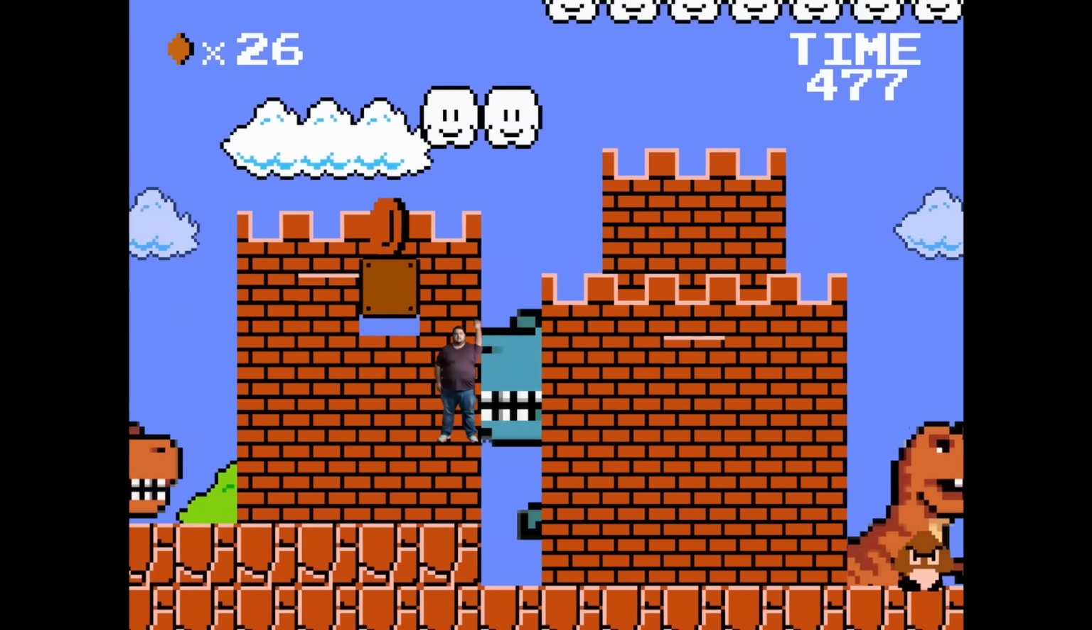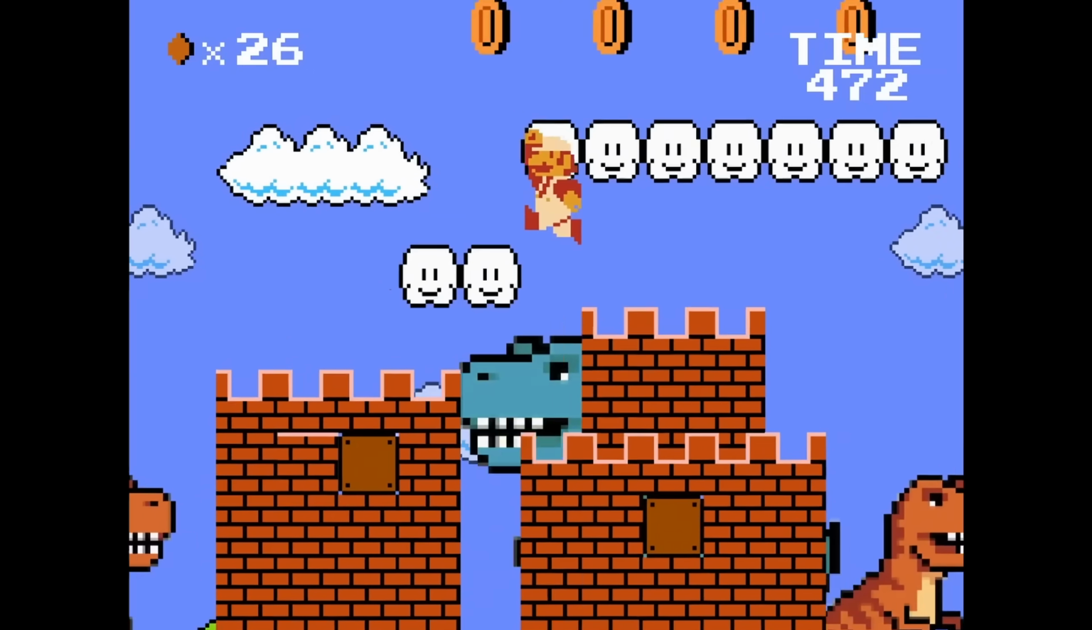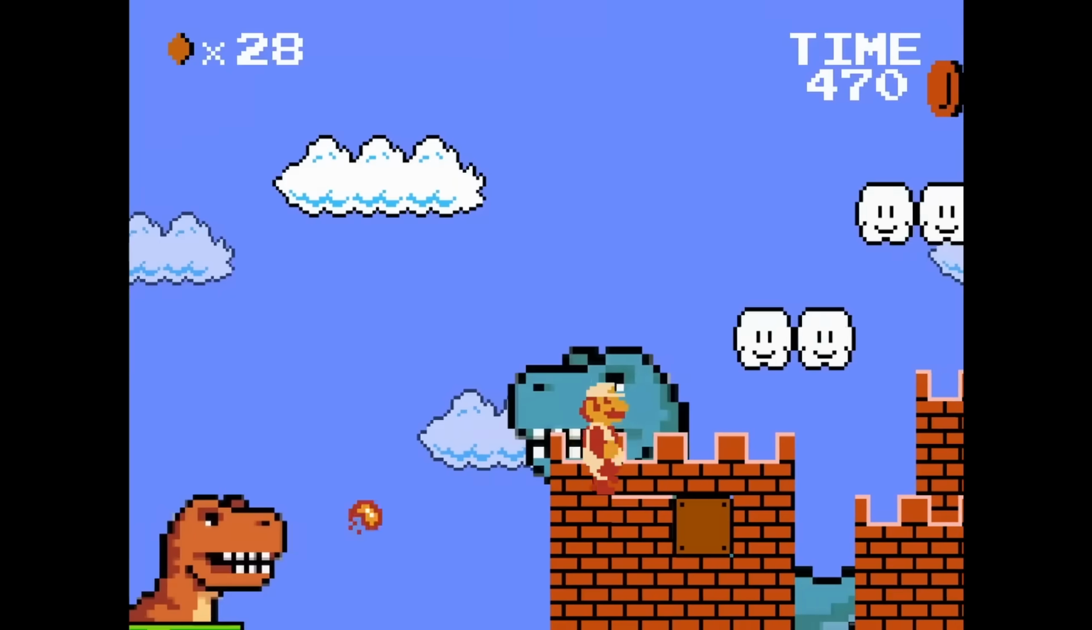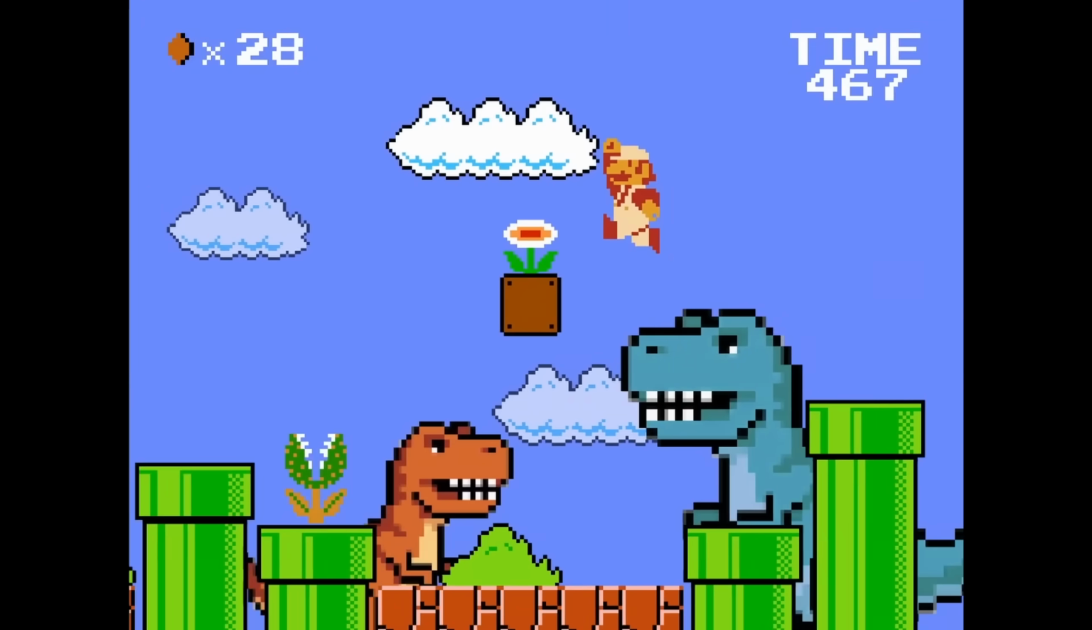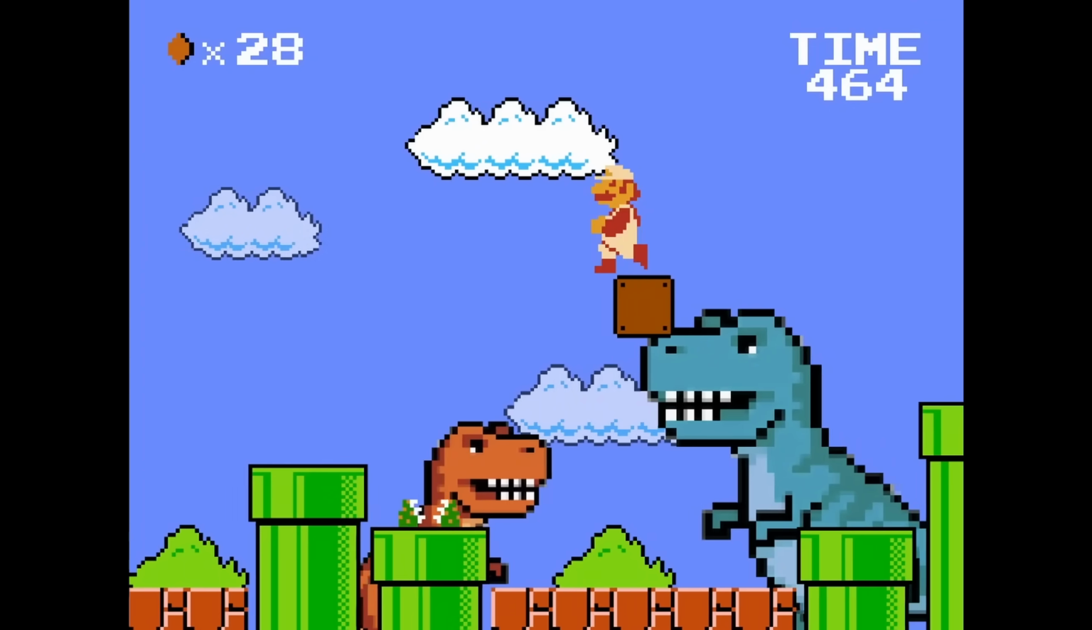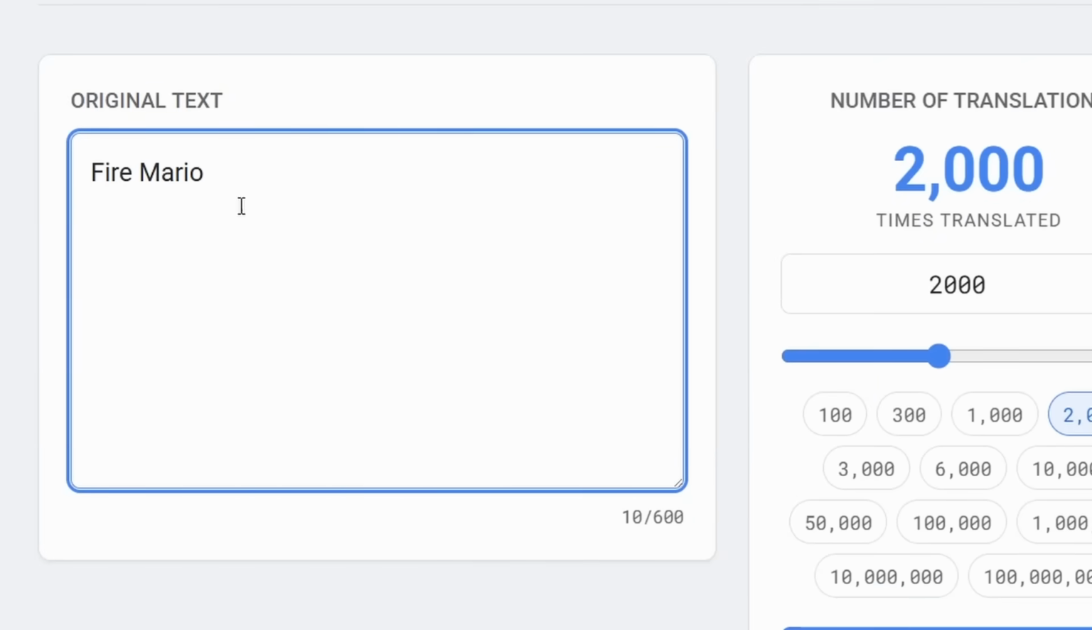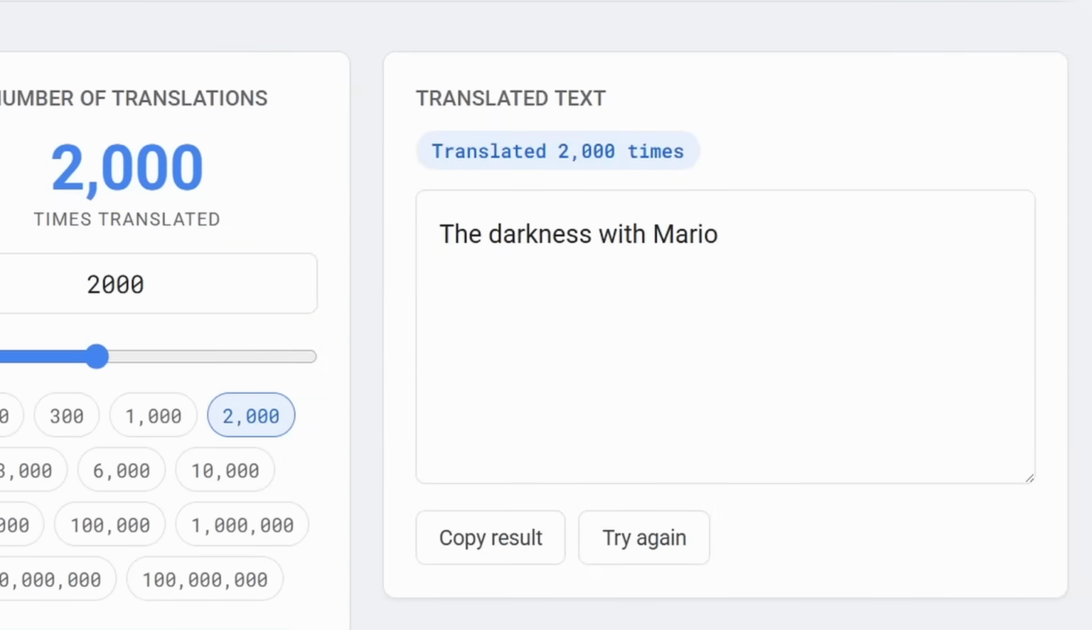There they both are. A lot of you guys might be wondering, if you collect the fire flower, we haven't done Fire Mario. This is an entirely different Mario that we haven't even Google translated yet. And we've started the background already. So, while the dinosaurs are here, let's Google translate Fire Mario. Okay, let's Google translate Fire Mario 2,000 times. Let's do it. The darkness with Mario.